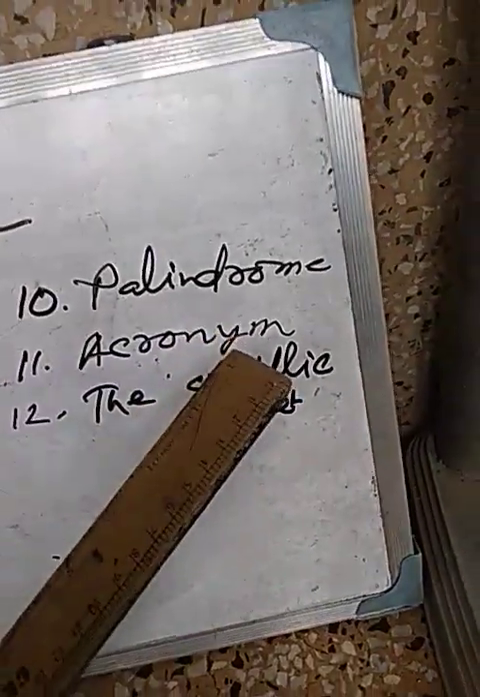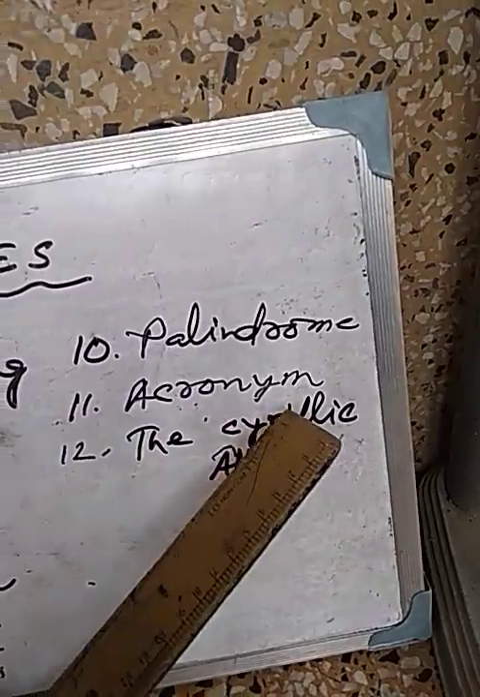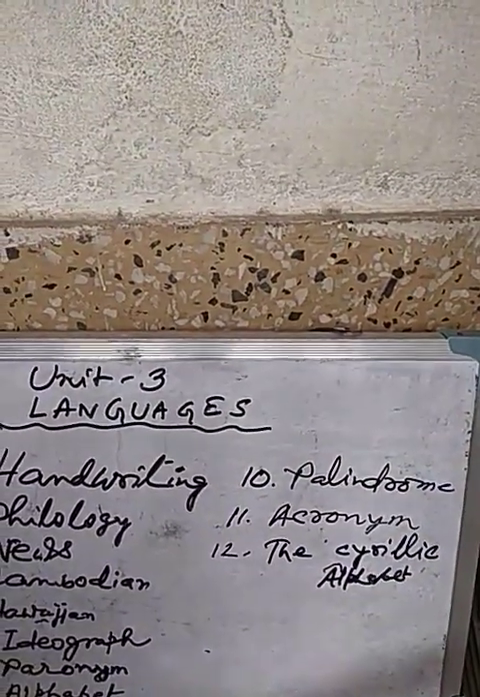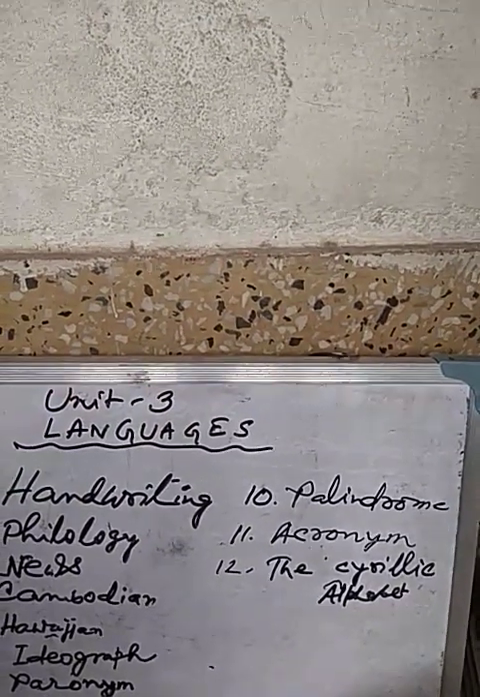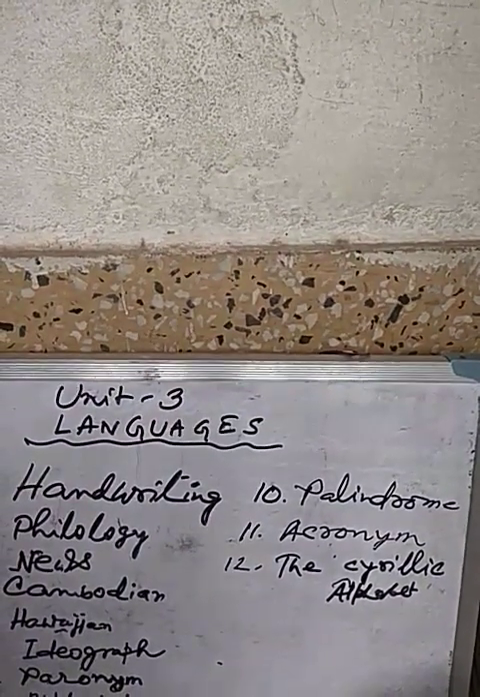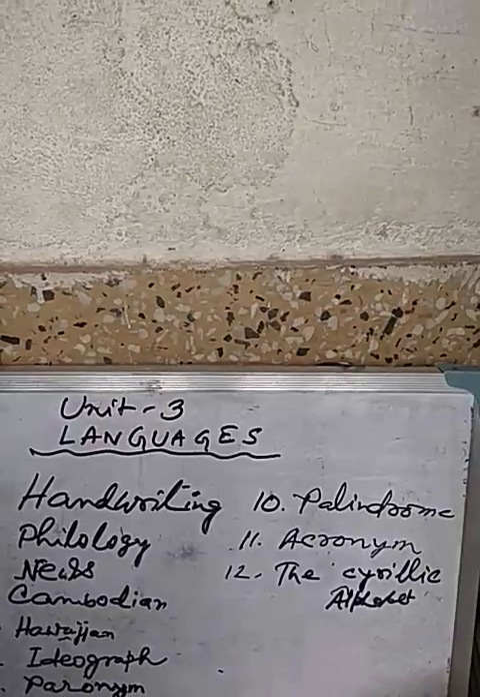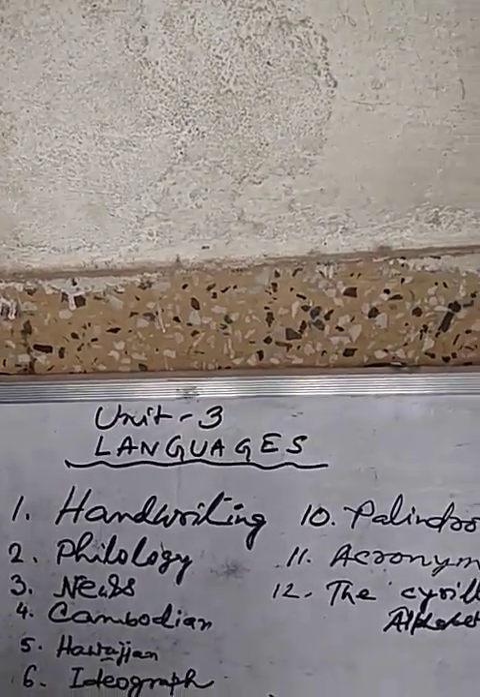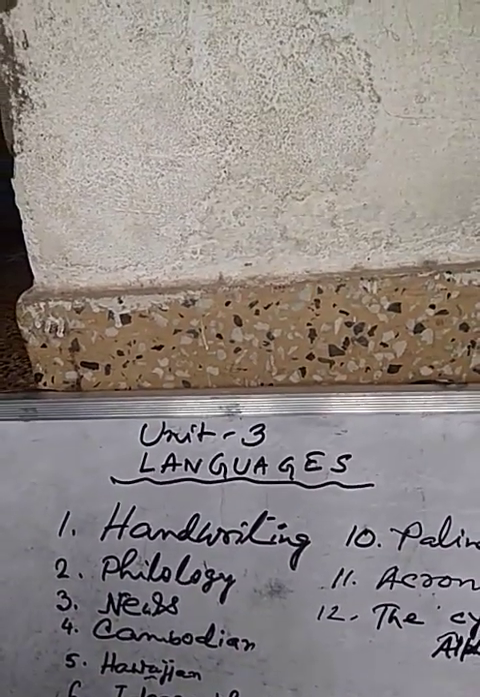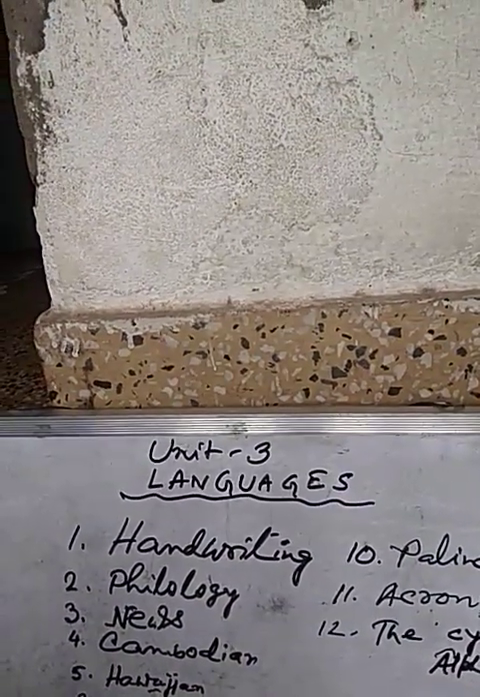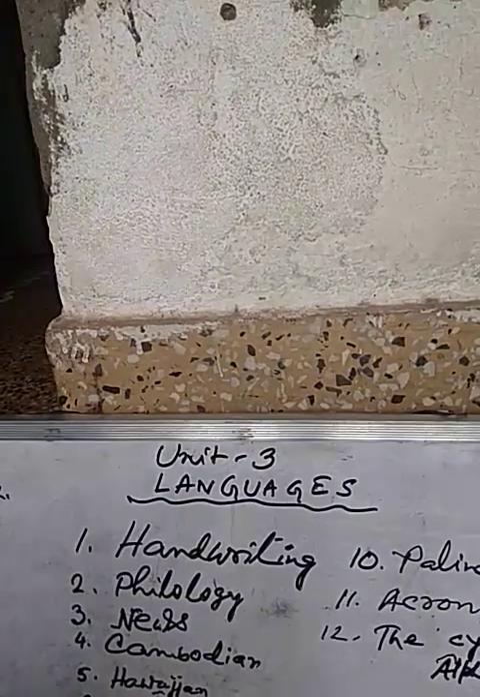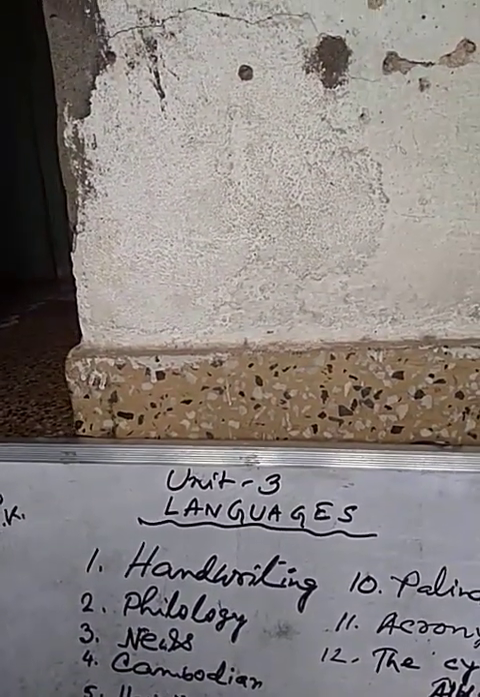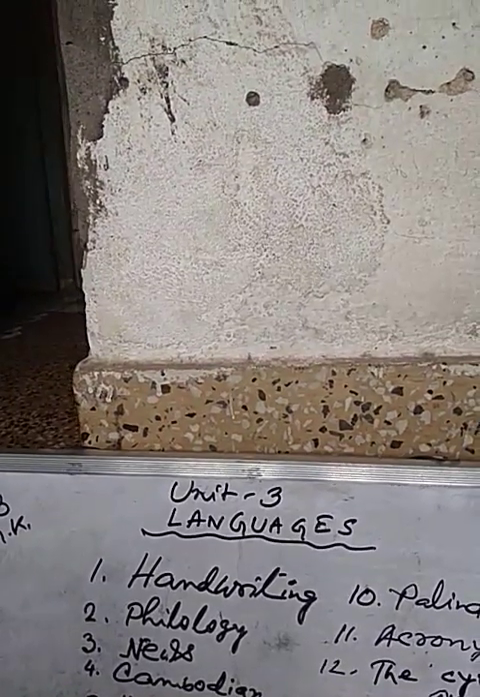Then 11. Acronym. What is acronym? Acronym means news, the acronym for North, East, West and South. In short form, this is known as acronym.